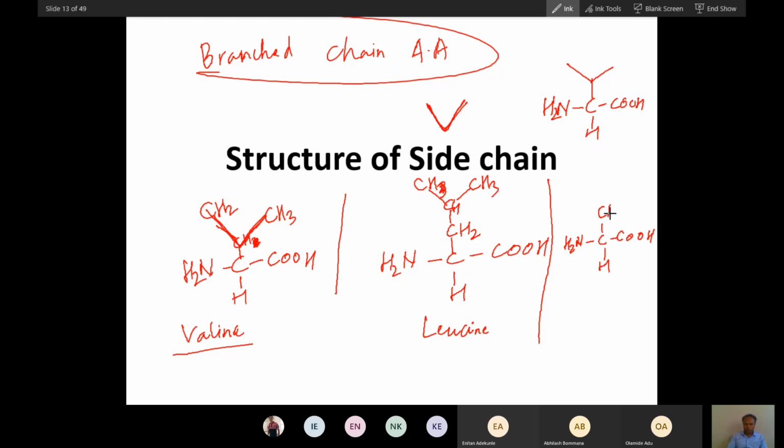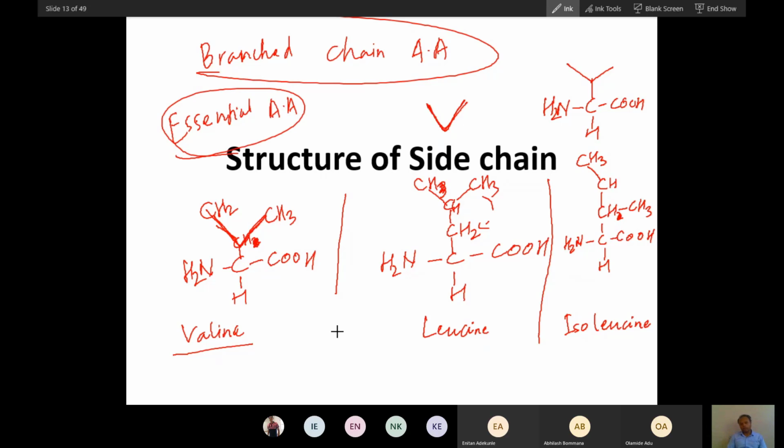Now you can write it like this. Sorry for writing right now, it is not required. So CH, then H3, put this H here. Change the structure of leucine a little bit. It becomes iso. Iso means similar to leucine. So these are the branched-chain amino acids, and these branched-chain amino acids are essential amino acids, because our body cannot make branched chains. That is why they are essential amino acids.